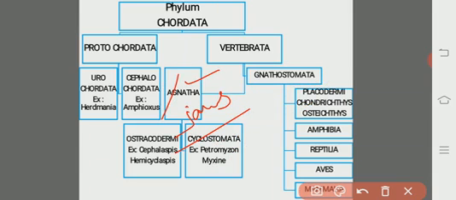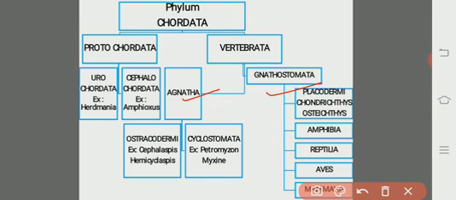Whereas Gnathostomata: gnatho means jaws, stome means mouth, eta means bearing animals. Those animals which bear jaws in their mouths are known as the Gnathostomata. In the Agnatha, true jaws are absent, whereas in the Gnathostomata, true jaws are present.